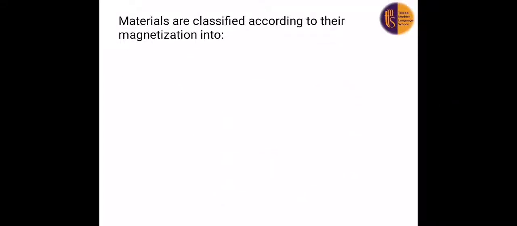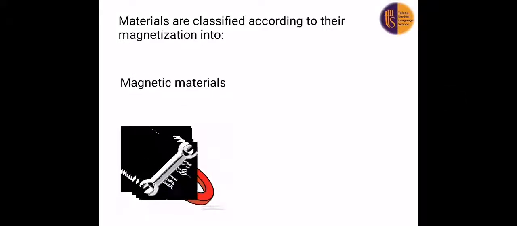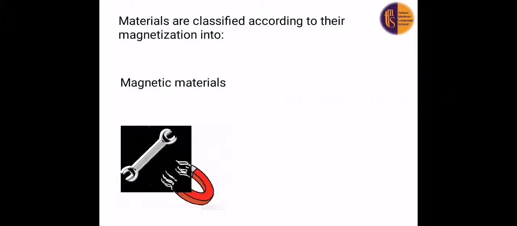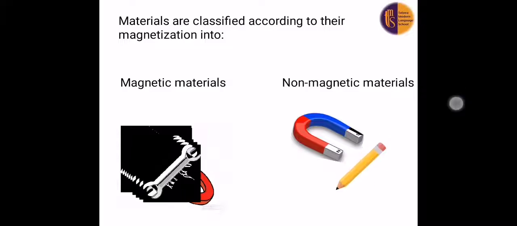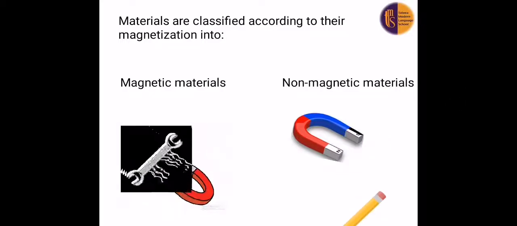Okay, do you think all the materials around us can be attracted to the magnet, or they are not attracted to the magnet? Now we will see that the materials are classified according to their magnetization into number one, magnetic materials, and these materials are attracted to the magnet. And number two, non-magnetic materials, and these materials are not attracted to the magnet.